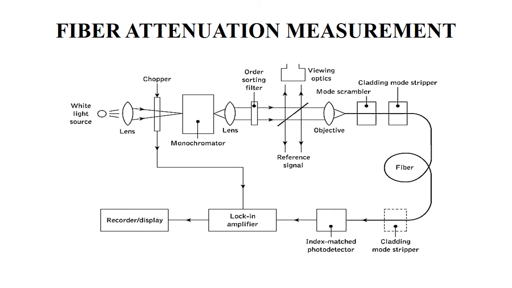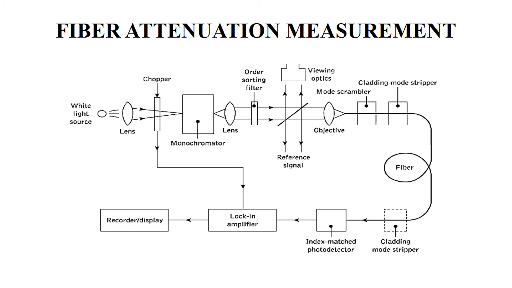The next topic is fiber attenuation measurement. Fiber attenuation measurement techniques are used to determine the total fiber attenuation loss due to both absorption losses and scattering losses. The overall fiber attenuation is important to the system designer. There are three major techniques used: one is the cutback technique, another is the insertion loss method, and the third is the optical time domain reflectometer trace.